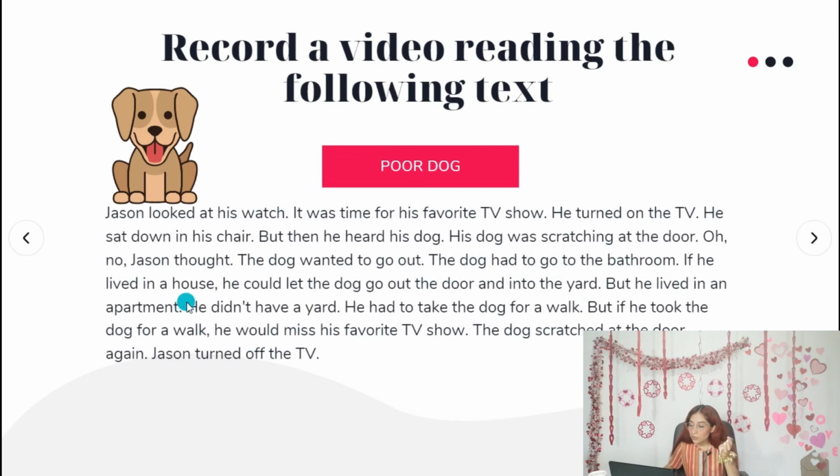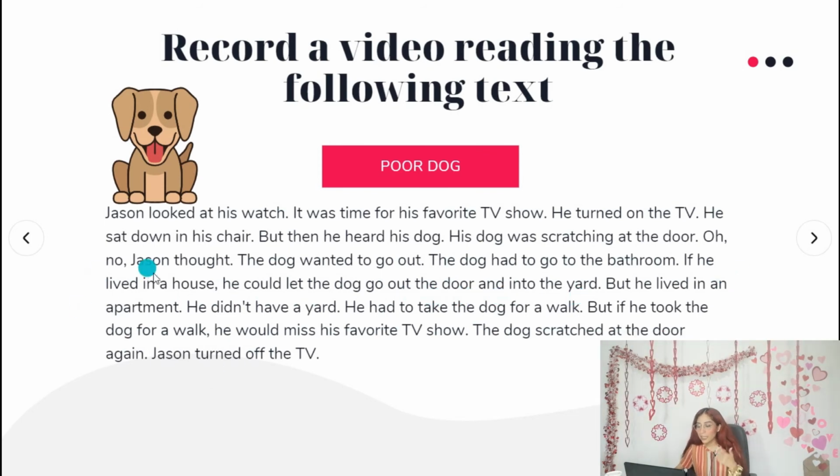If he lived in a house, he could let the dog go out the door and into the yard. But he lived in an apartment. He didn't have a yard. He had to take the dog for a walk. But if he took the dog for a walk, he could miss his favorite TV show. The dog scratched at the door again. Jason turned off the TV. What do you think he did?